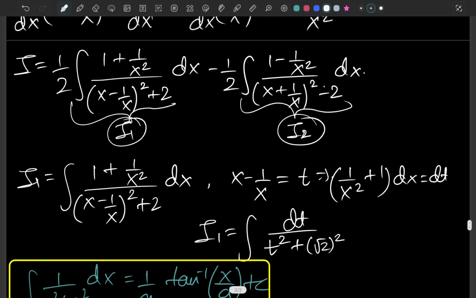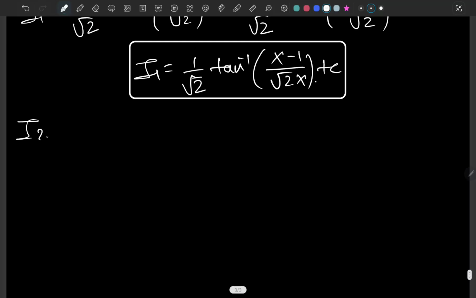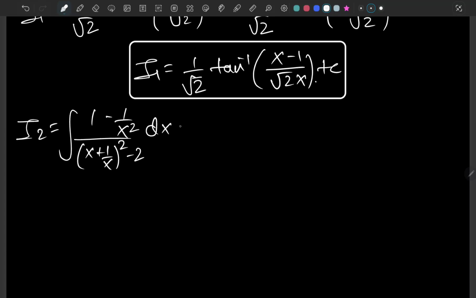Now let's talk about our I2. So I2 was the integral of 1 minus 1 over x squared over (x + 1/x) whole squared minus 2 dx. And again we just have to let here x plus 1 over x as t.